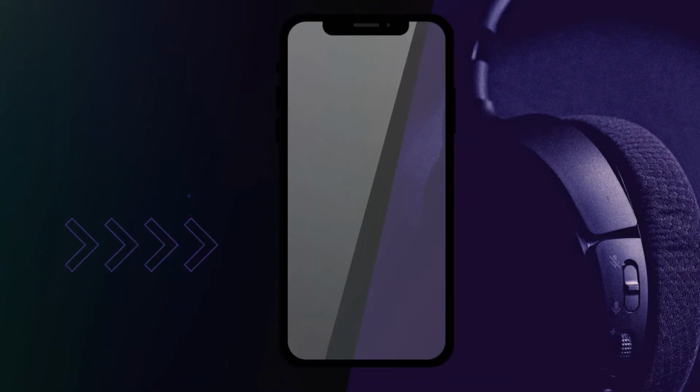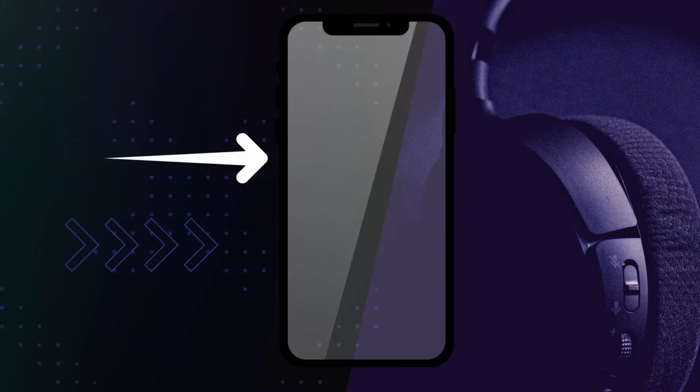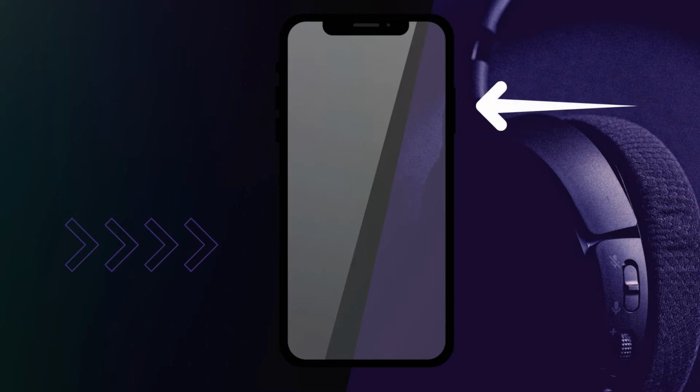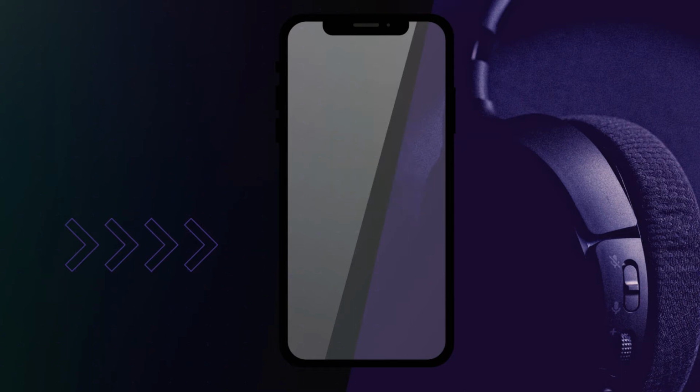The first step is to press then quickly release the volume up button on your device. After that, do the same process on the volume down button. Then press and hold the power button of your device. Do this until the Apple logo appears on your screen. After a few seconds, the device will restart. If the error persists, move on to the next solution presented in this video.